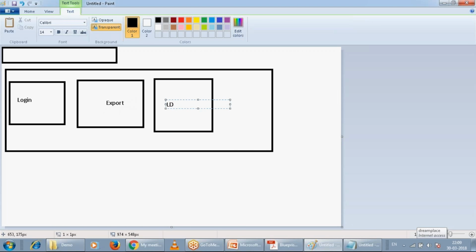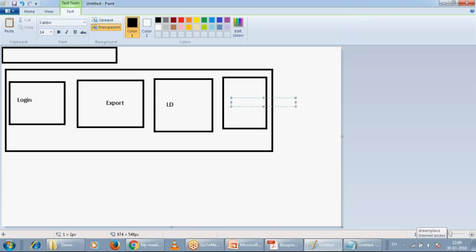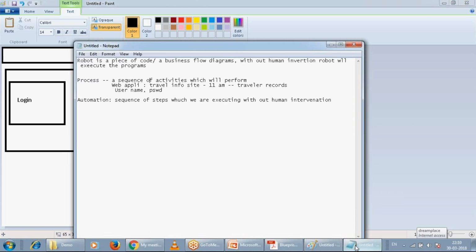Once we have placed the data in the form of any source here, we need to share this information with the client within the time frame the client was expecting. We are going to send the mail here. This is one of the activities the FTE does on a daily basis, a repetitive task. If you miss anything here, either the login, the export, or saving into this particular directory, then sending the report to the client is not at all possible, right? That is nothing but the process here, the step-by-step sequence of activities.